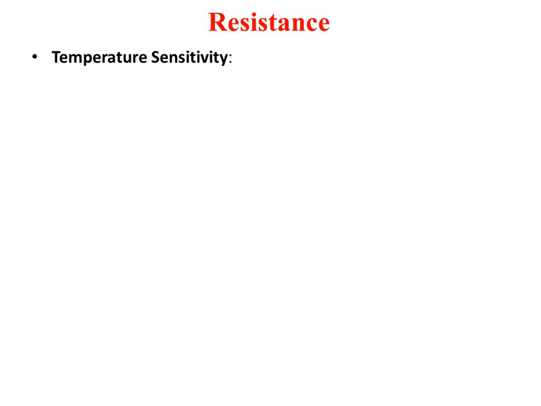So from the valence band they will move to the conduction band, and accordingly every material is sensitive to the temperature, including our body also. So we are very sensitive to the temperature. That's why we are able to identify what is hot, what is cold, what is warm. We can easily identify the difference between the temperatures. Because our body has its own senses, similarly every material in the universe is sensitive to the temperature.